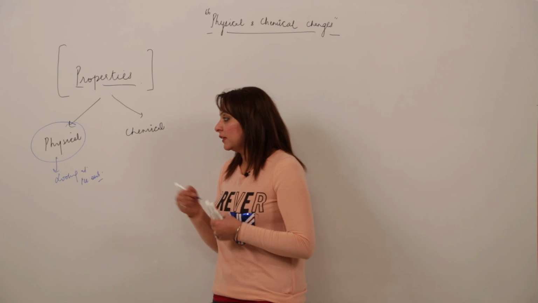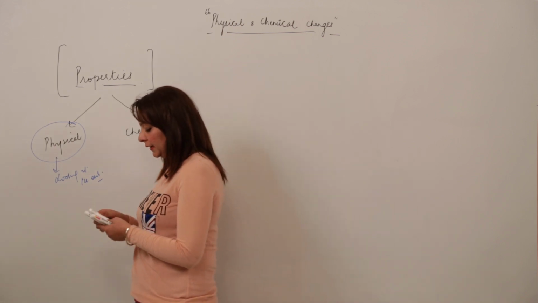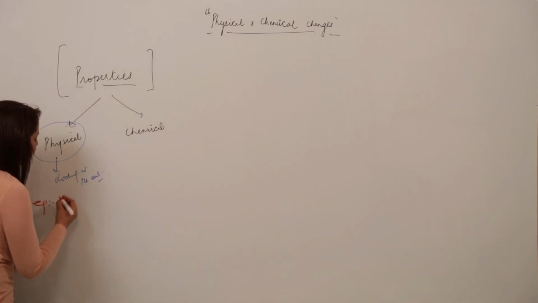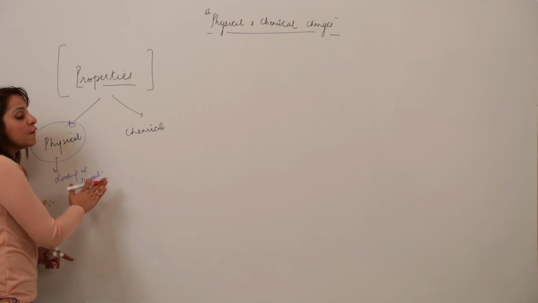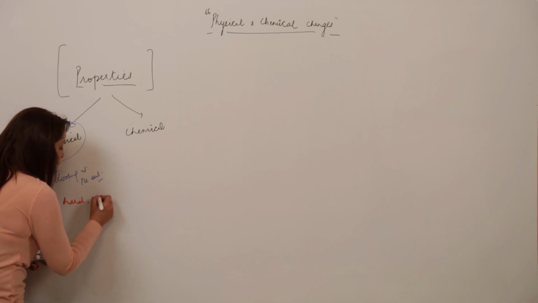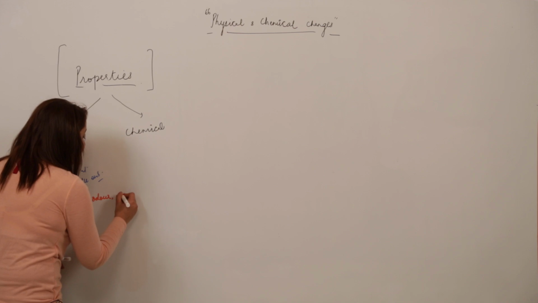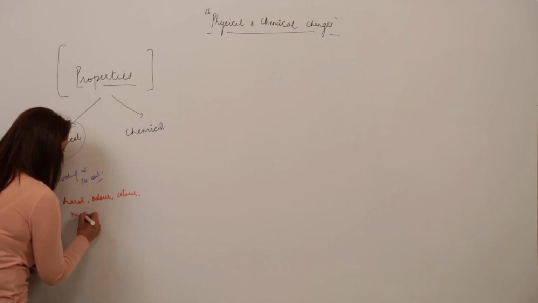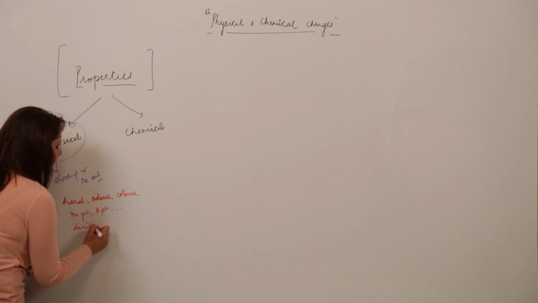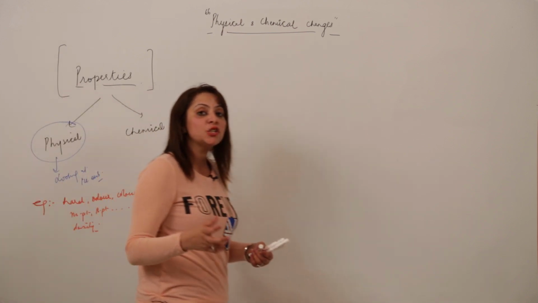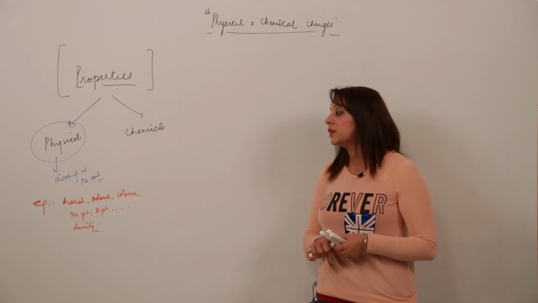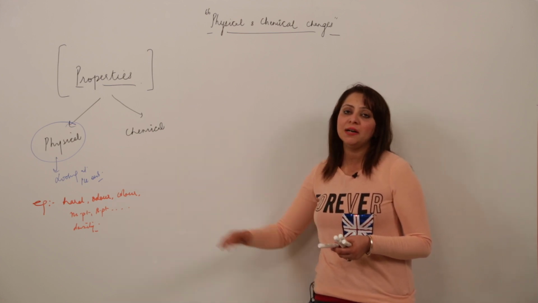I'll write a few examples for you, and I think you have got what physical properties are, but still I'll write it. Physical properties are those which can be judged just by looking at the object. That can be the hardness, the odor that you can smell, or the color you can see, the melting point, the boiling point. We also include density, and a lot of properties are included in physical properties that we can easily judge just by looking at the object. They come under physical properties.